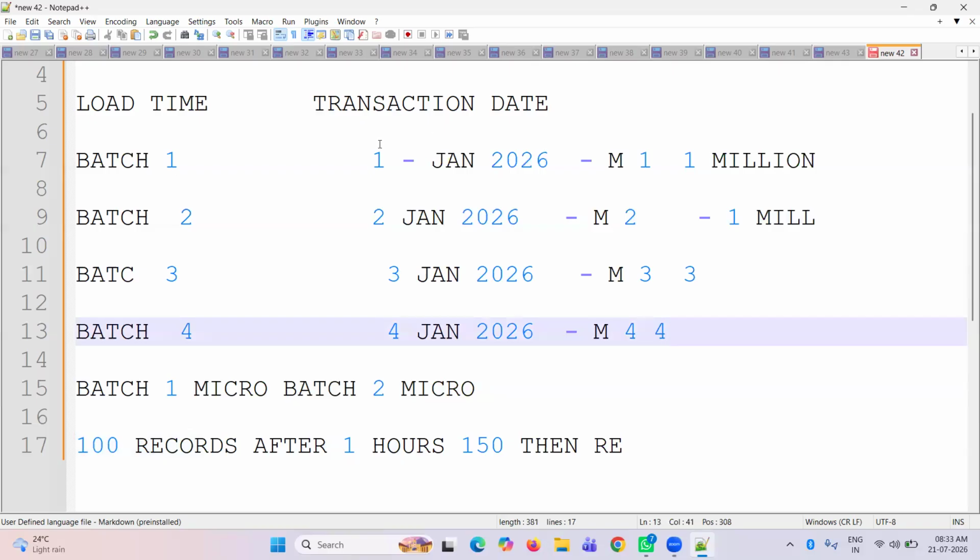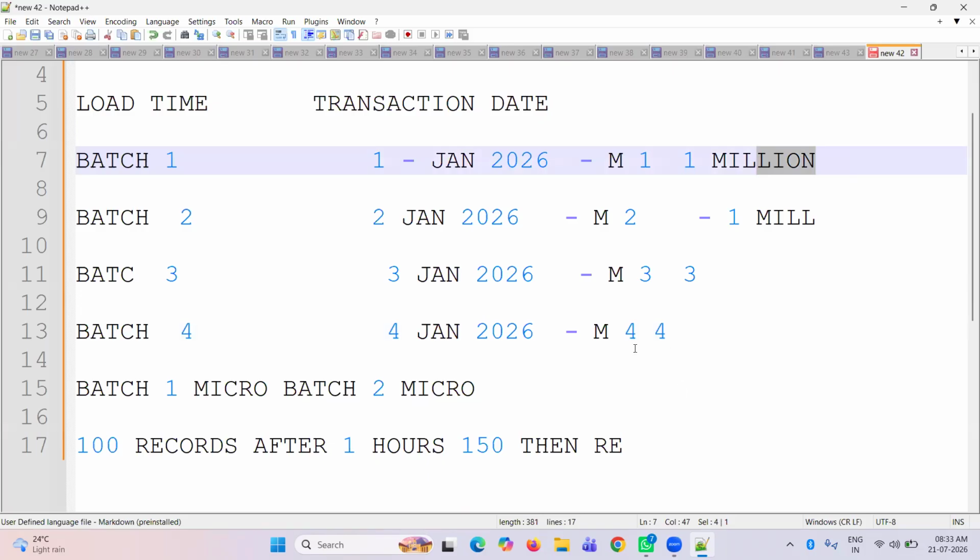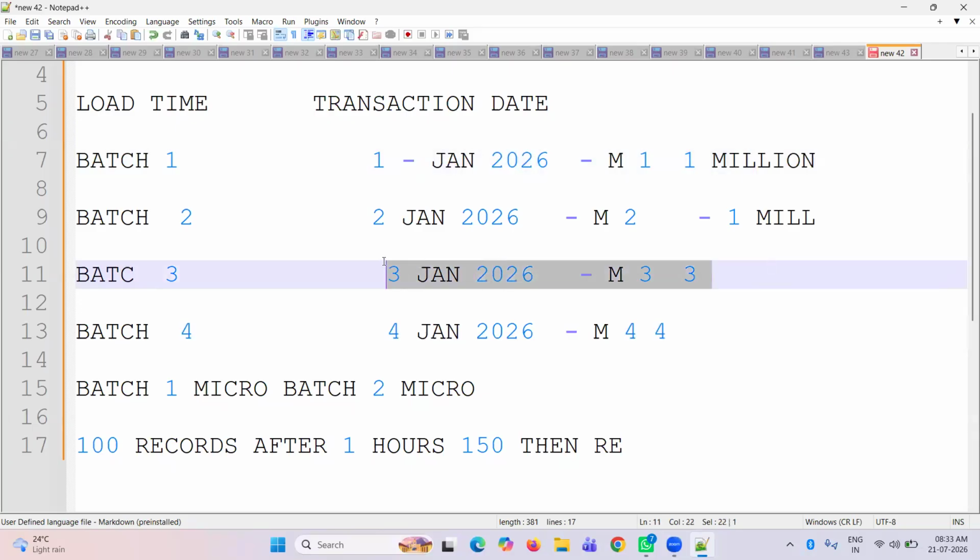And we have different dates. Suppose I use account ID and where date is January 3rd. Then it will still scan 4 million records, which takes time and cost. Suppose I have 4 different partitions. Now it will scan only batch 3, because I used the account number and the date January 3rd. The data was loaded on January 3rd, right? So it will scan only this partition and skip the remaining 3 partitions.